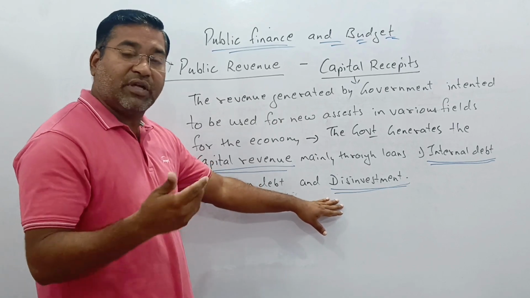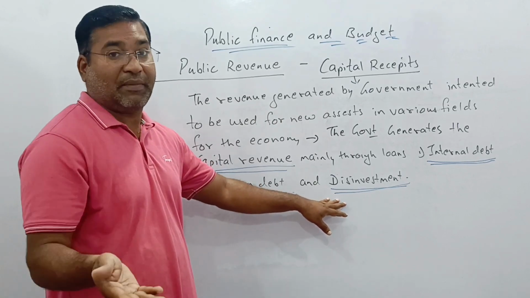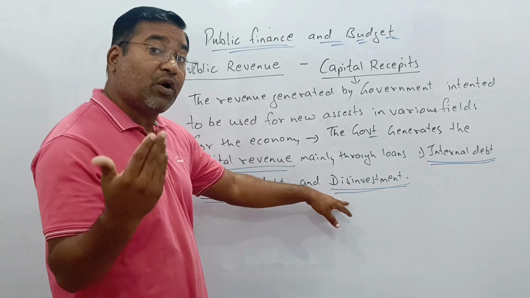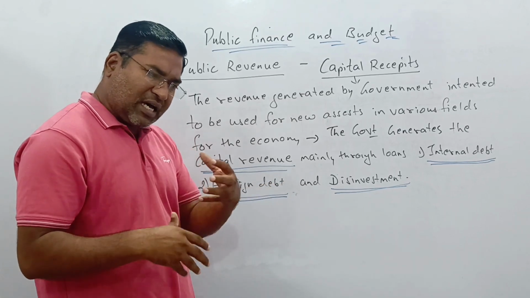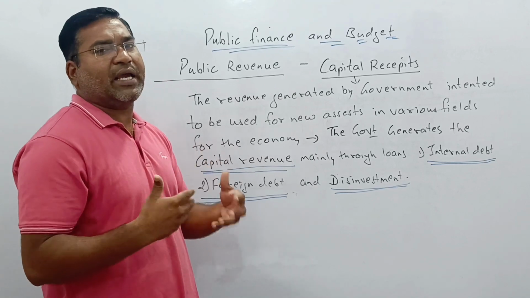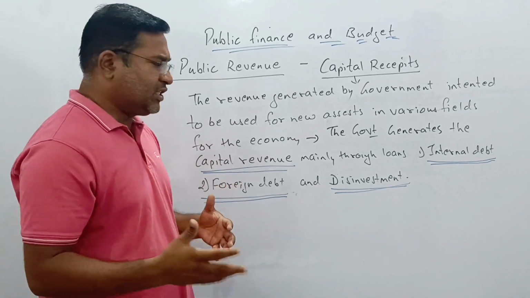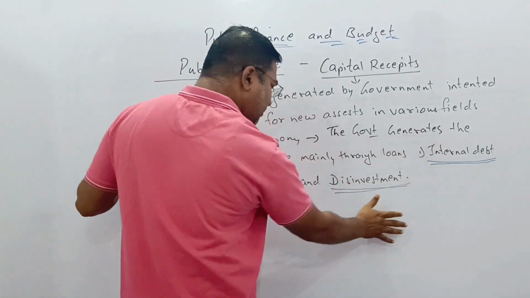Another word is disinvestment: withdrawal of money from the public sector by the government. This is sometimes done to boost the economy of the nation.